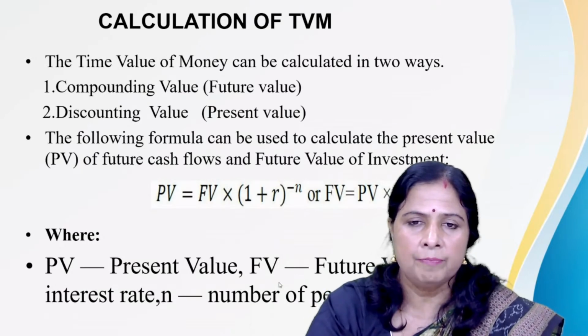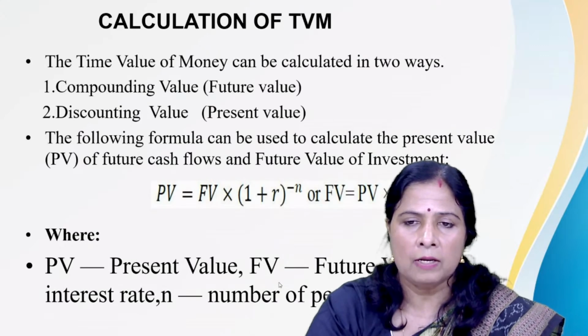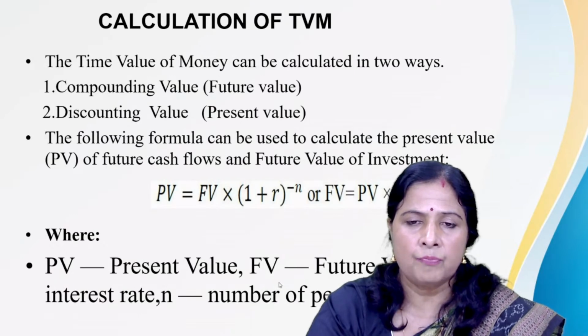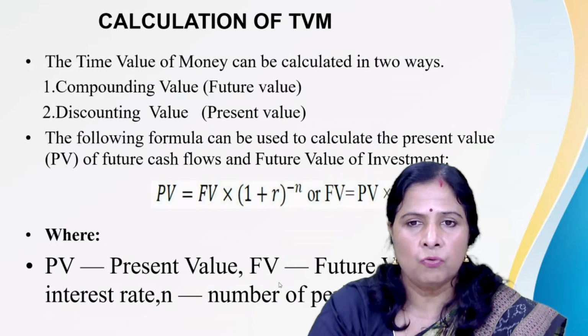That formula is FV, future value, is equal to present value PV multiplied by (1 plus R) to the power N. Here FV means future value, R is the rate of interest, and N is the number of periods. So these are the two formulas which are used to calculate the present value of future cash flows and the future value of the inflows of cash also.